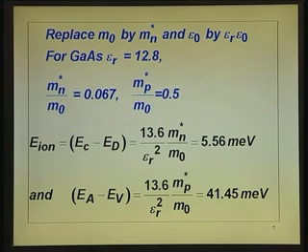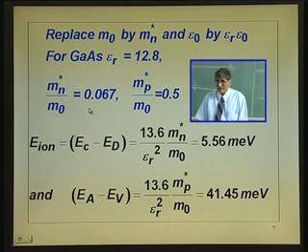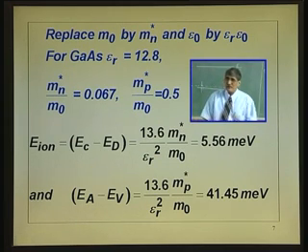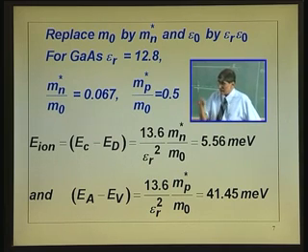Epsilon r for gallium arsenide is 12.8 and m n star, effective mass of electron divided by actual mass of electron, is 0.067. You can see it looks as if it is much lighter, which tells you that if you apply a force, the electrons will run virtually much faster than in free space, because there are additional forces internally.